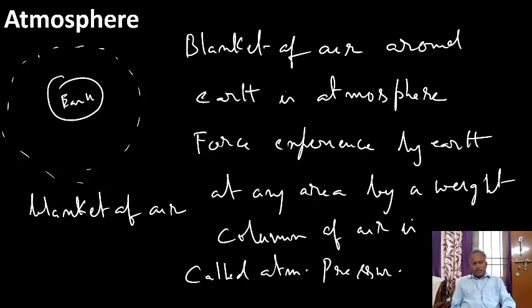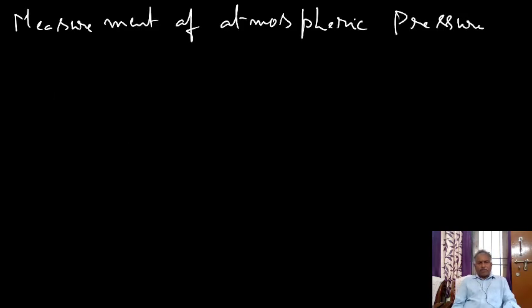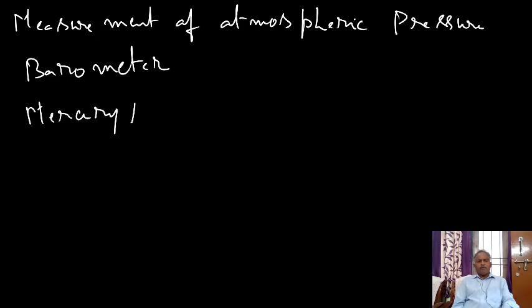Now, how do we measure the atmospheric pressure? Atmospheric pressure is measured by using an instrument known as a barometer. Different varieties of barometers are there. Let us discuss here the mercury barometer. How do we construct this barometer?